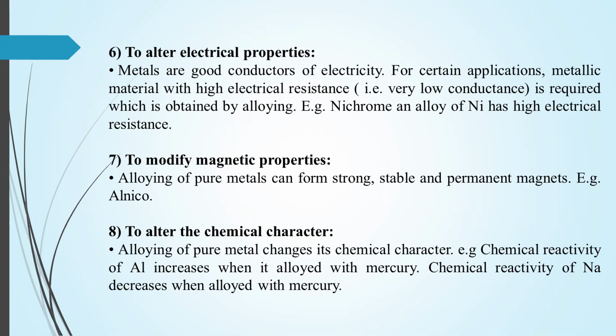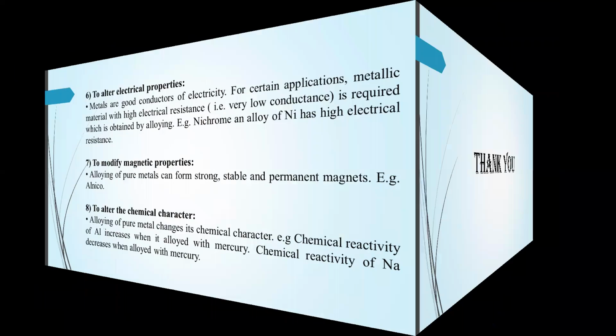The next property we can increase or decrease is the chemical character. So to alter the chemical character, alloying of a pure metal changes its chemical characteristics. For example, the chemical resistivity of aluminium increases when it gets alloyed with mercury. Similarly, the chemical reactivity of sodium decreases when alloyed with mercury.